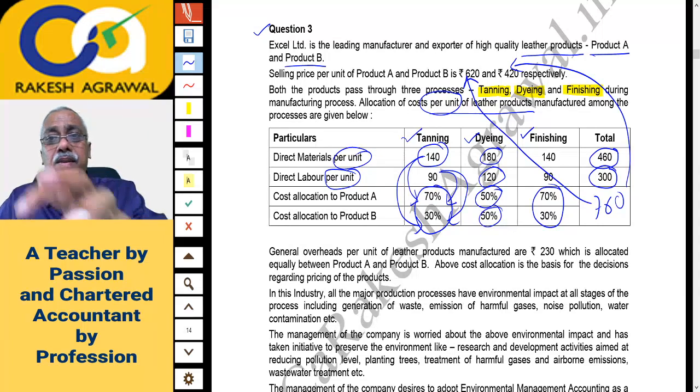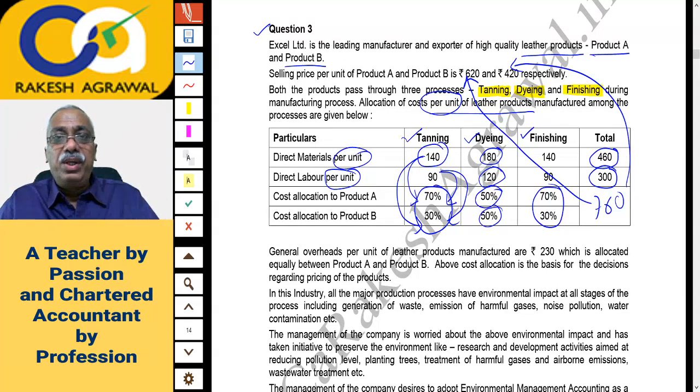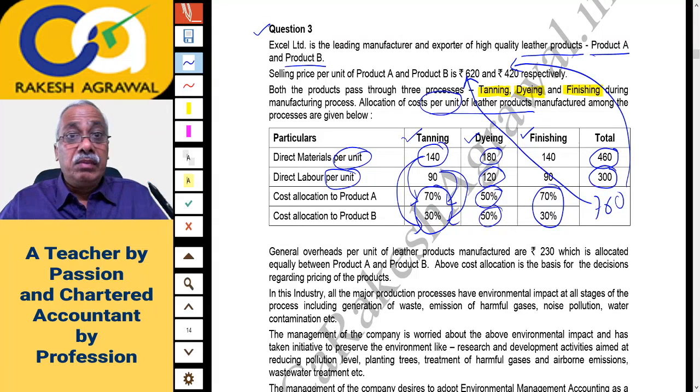Therefore, I said this total together, material plus labor, 760 is the cost of 1 unit of A plus 1 unit of B. That is how you have to interpret. And this 760 rupees you will split between product A and B. Okay, should we go ahead now? This is about direct material, direct labor. That is about prime cost.